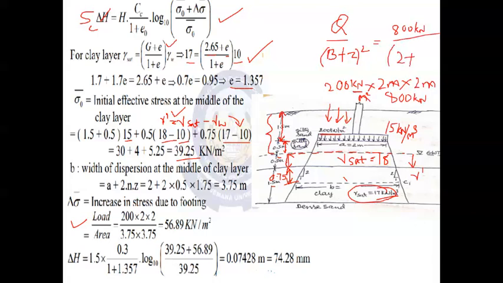How to consider z? From the bottom of the footing to the dotted line, which is shown in the middle as the middle layer of the clay strata.